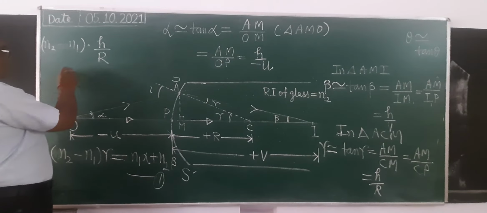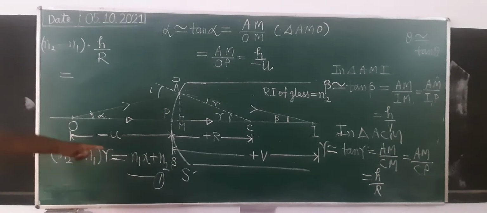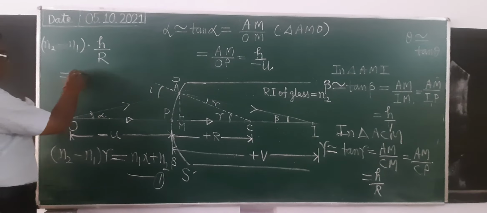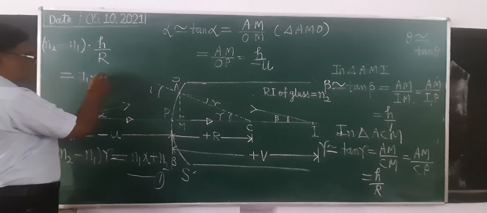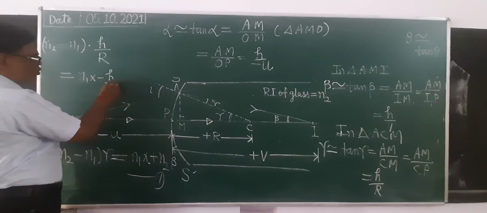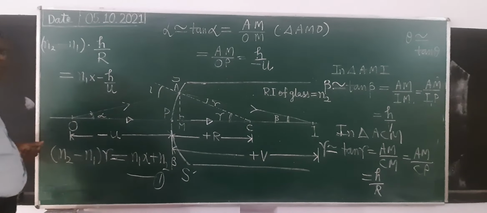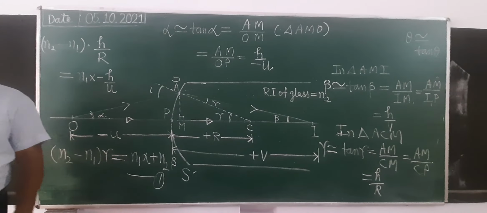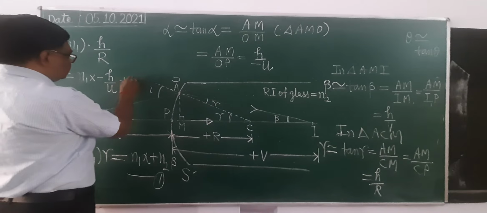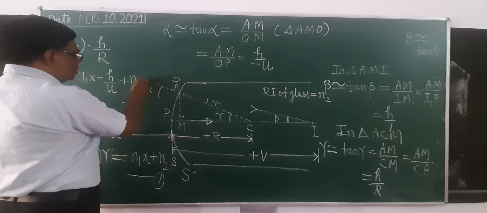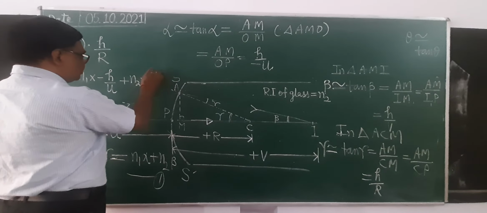So (n2 minus n1) into h upon R equals n1 into alpha, so n1 into minus h upon u, which means plus n2 beta, h upon v.